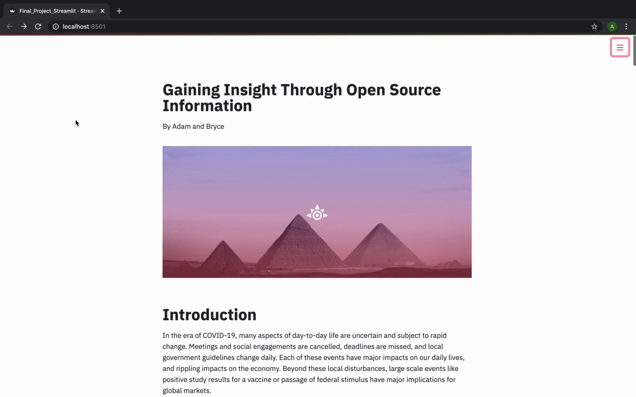To present this information, we chose the narrative track, and we wanted to focus on scrolly telling, and this is what our Streamlit website looks like.